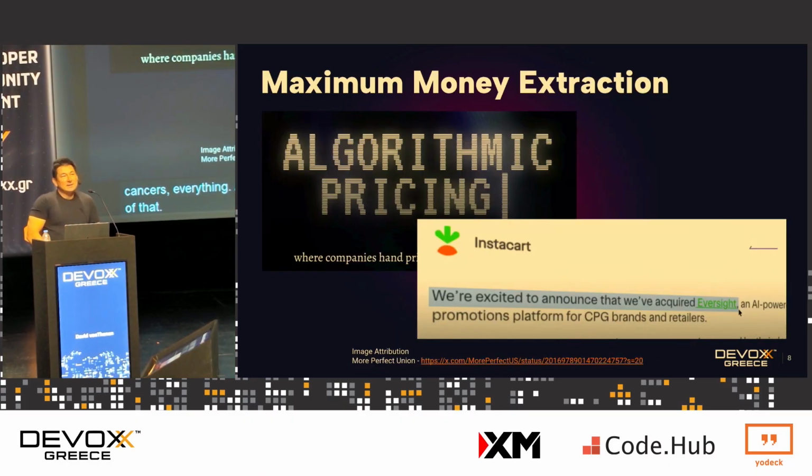But if you take a look at what AI and machine learning can be used for, I don't know how it is here, but in the United States, we started employing electronic price tags in grocery stores. And they're actually used to maximally extract how much you're willing to pay for your groceries. And that is really scary.